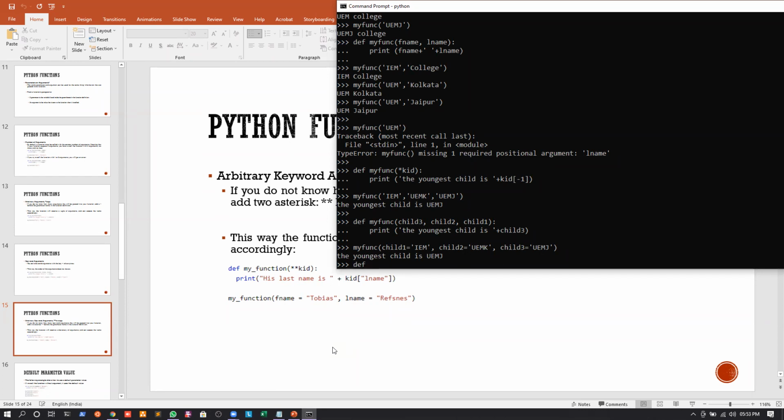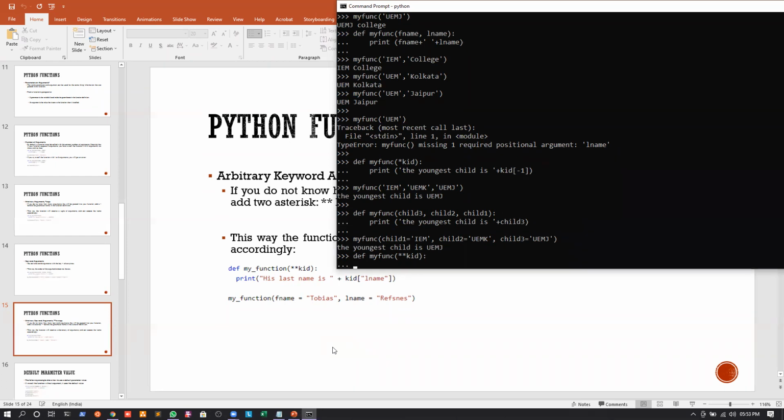If I define a function called my function, and inside this, suppose I write double star kid, I will give a colon, and I will print last name is, and let us write kid and L name like this.